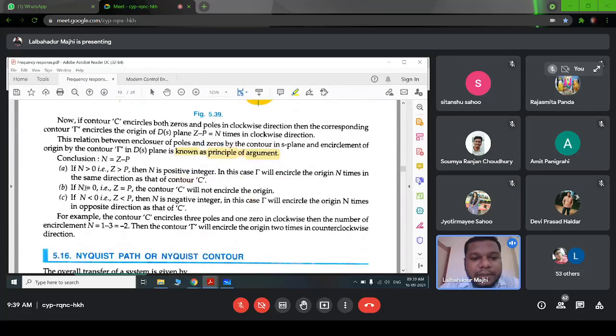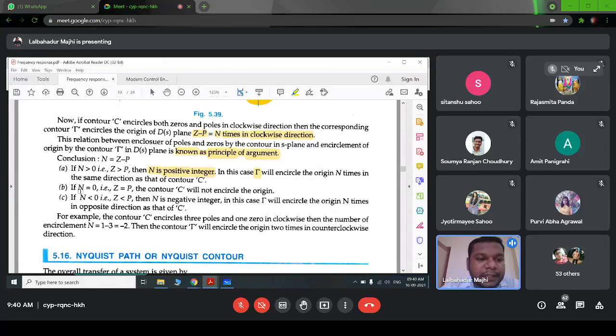To summarize, N is the number of encirclements, which is given by Z minus P in the clockwise direction. If N is greater than 0, that means the number of zeros is greater than the number of poles, so it is a positive integer. In this case, the contour gamma will encircle the origin N times in the same direction as that of contour C. The contour C is the contour of the S plane, and gamma is the contour of the D of S plane.